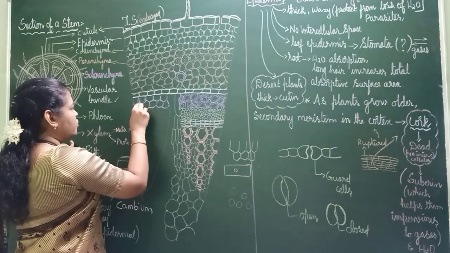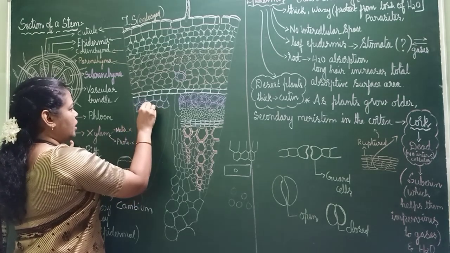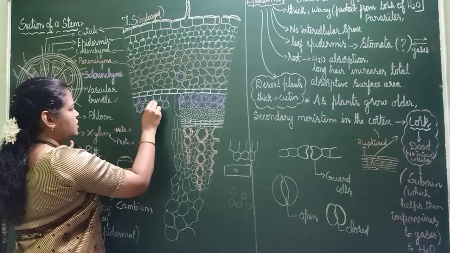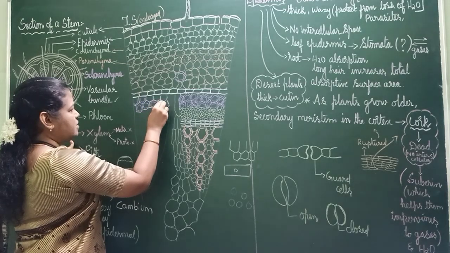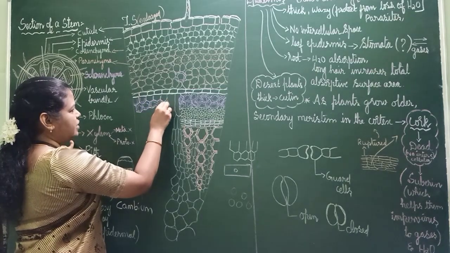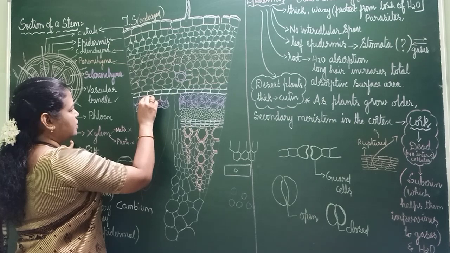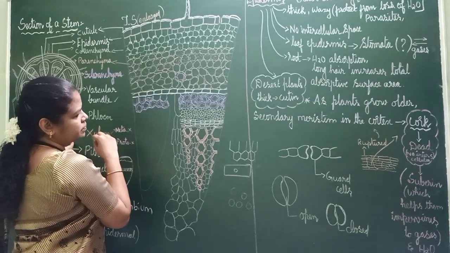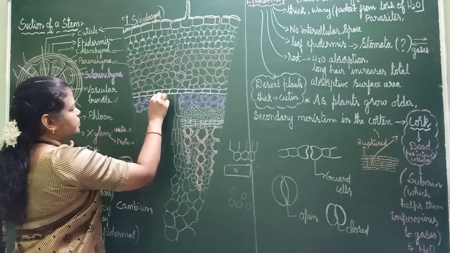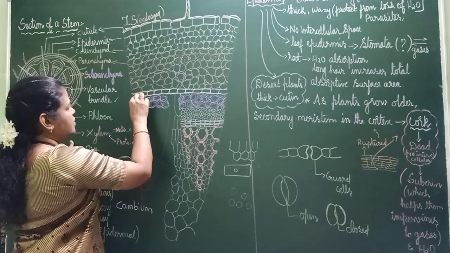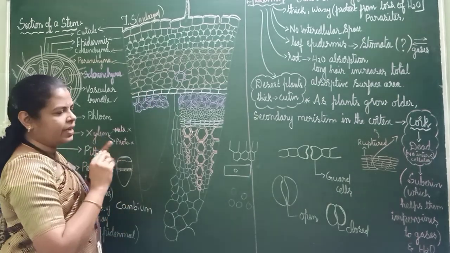Two layers I have drawn. Here also I drew two. And here, if you see the same thing, it should be light inside. Thick outside and thin inside. Okay, these are sclerenchyma cells, like a cap.